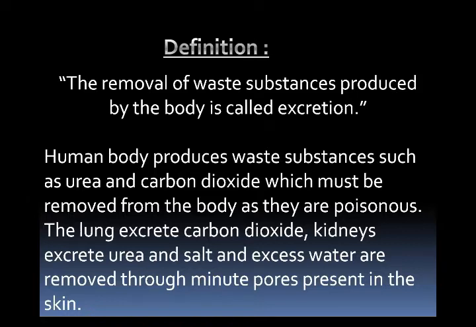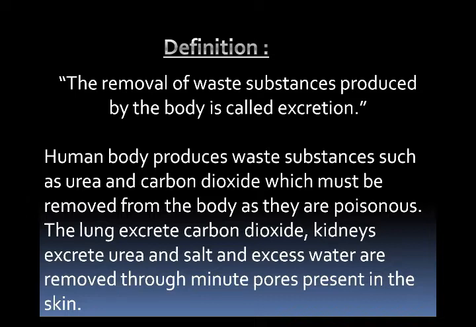It is the process by which metabolic waste products and toxic materials are removed from the body. In this definition, you observe a term metabolic waste. What are these metabolic waste? Metabolic waste are the waste products which are produced by chemical activities. These chemical activities are called metabolism.